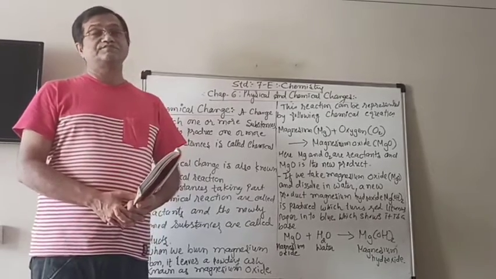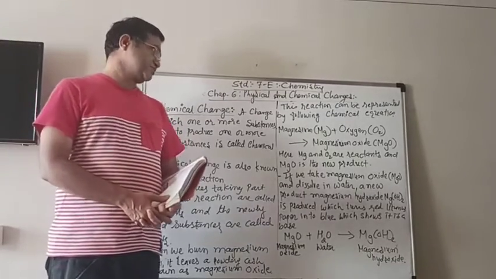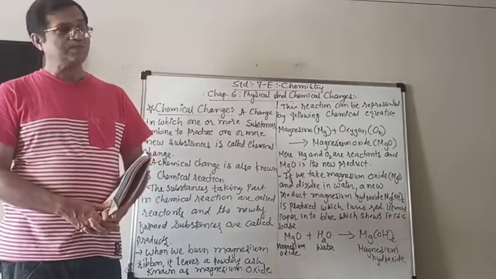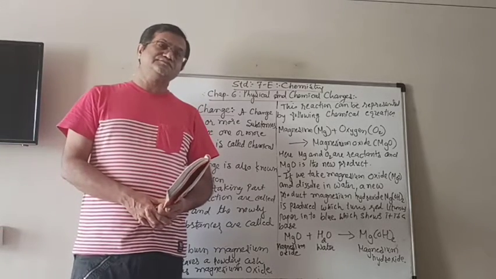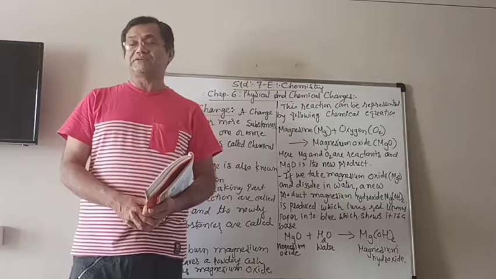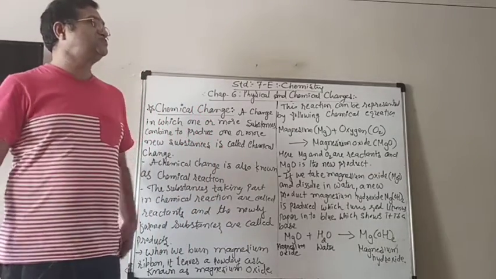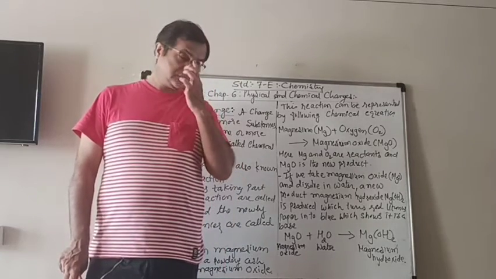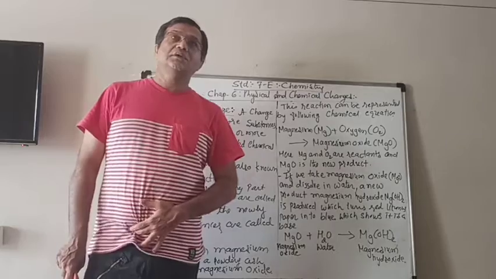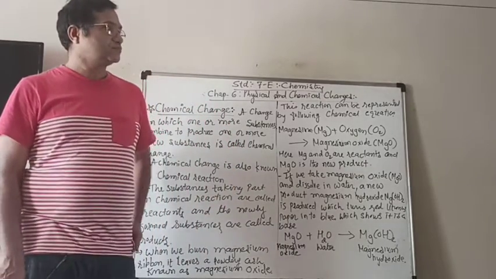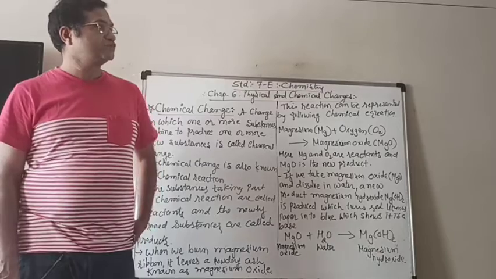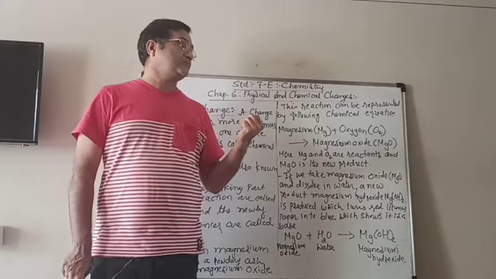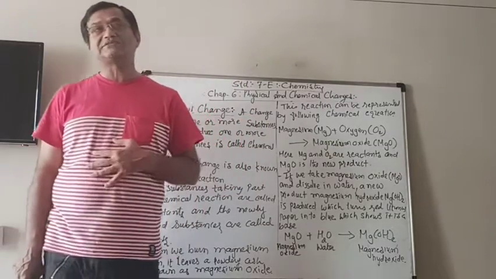We started chapter number 6, physical and chemical changes. In last session, we saw that there are so many changes taking place around us, and all the changes are of different types. Like, we saw that the plants are growing, animals are growing.